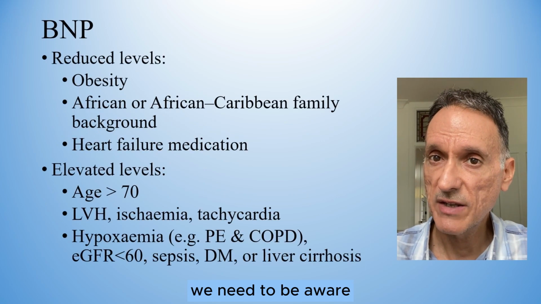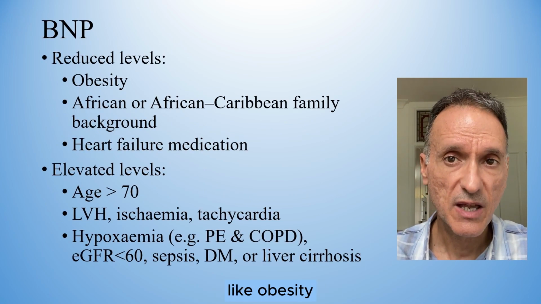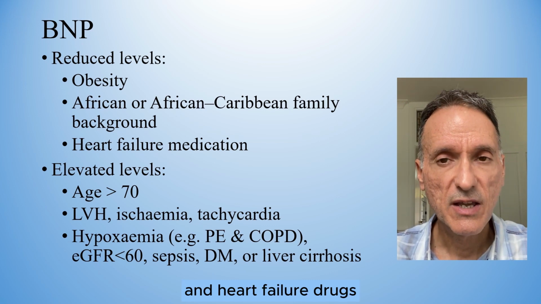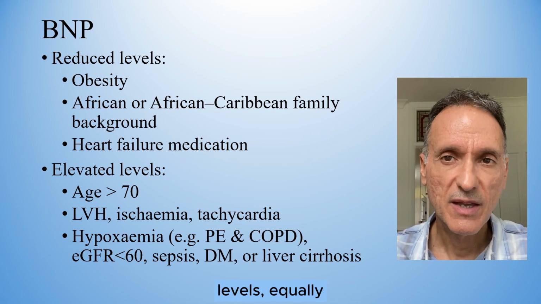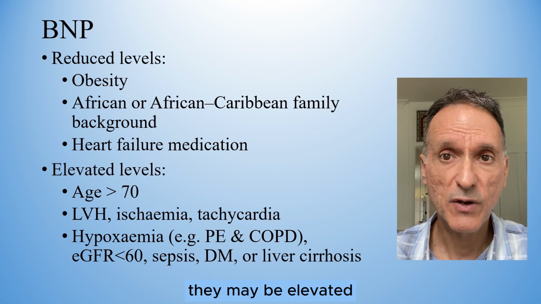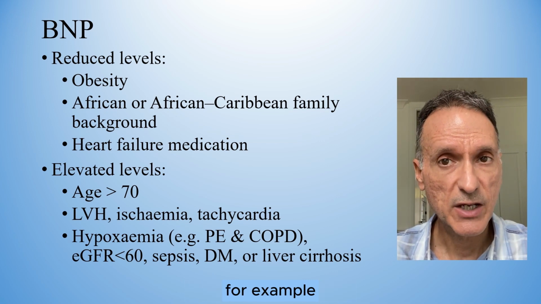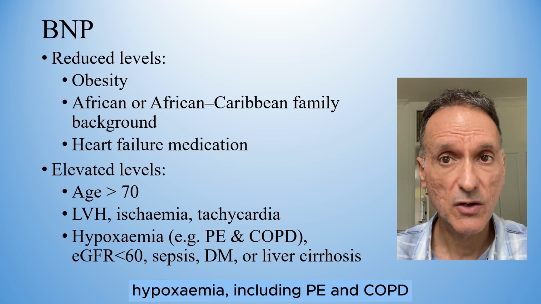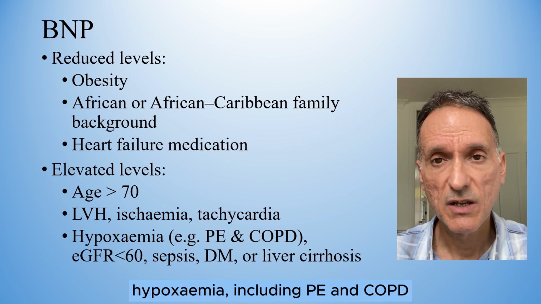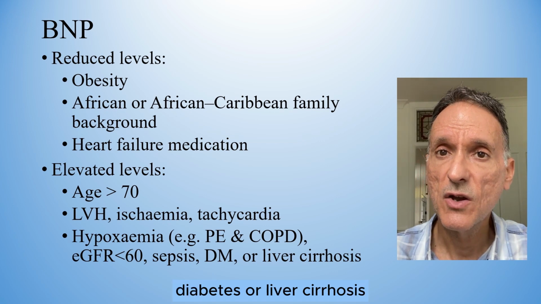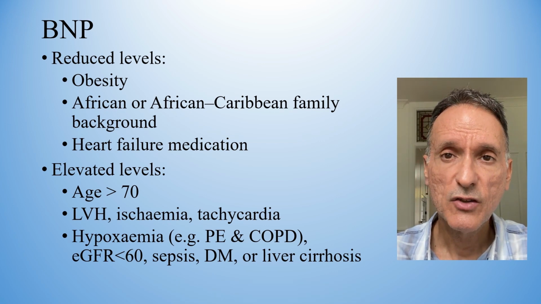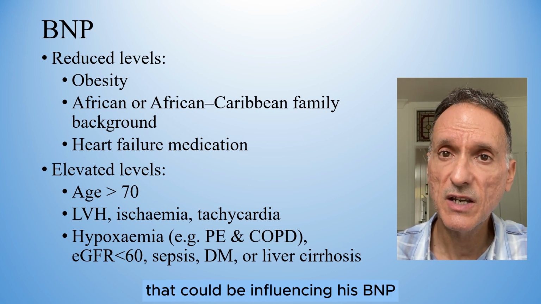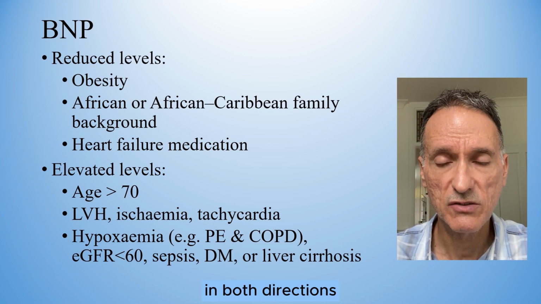Also, we need to be aware that certain factors like obesity, Afro-Caribbean family background, and heart failure drugs can reduce BNP levels. Equally, they may be elevated for other reasons, for example, age over 70, ischemia, tachycardia, hypoxemia, including PE and COPD, renal failure, diabetes, or liver cirrhosis. John is both obese and has diabetes, so he has factors that could be influencing his BNP in both directions.